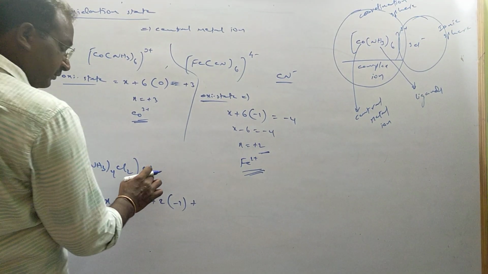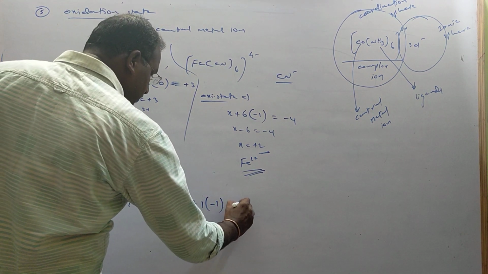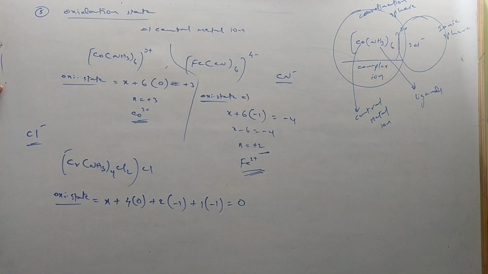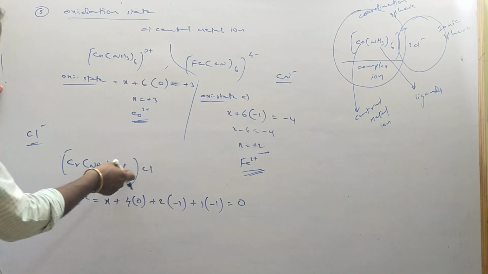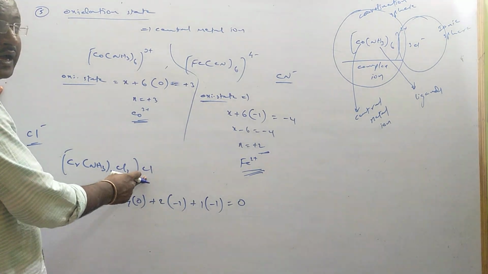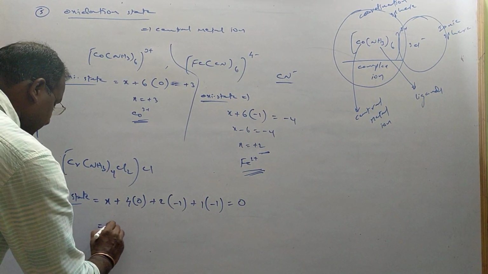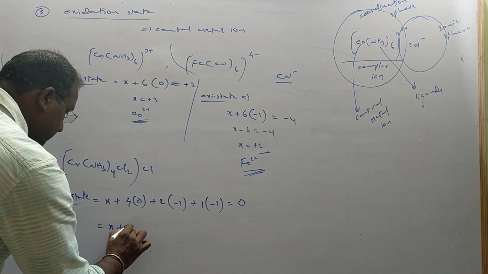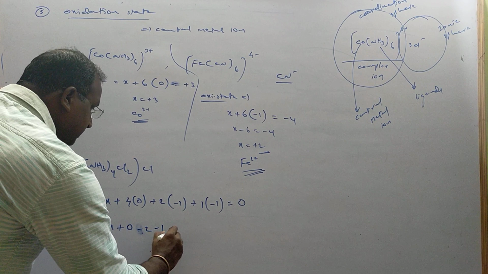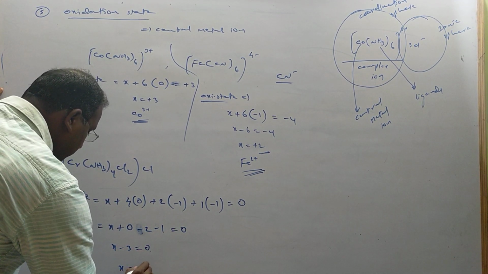plus 1 into minus 1 equal to 0. The total complex doesn't have any charge, that's why I wrote 0. I wrote it separately because 2 chlorines are in the coordination entity, and 1 chlorine is there in the ionization sphere. So X plus 4 into 0, plus 2 into minus 1, so minus 2 minus 1 equal to 0. So total X minus 3 equal to 0, X equal to plus 3.